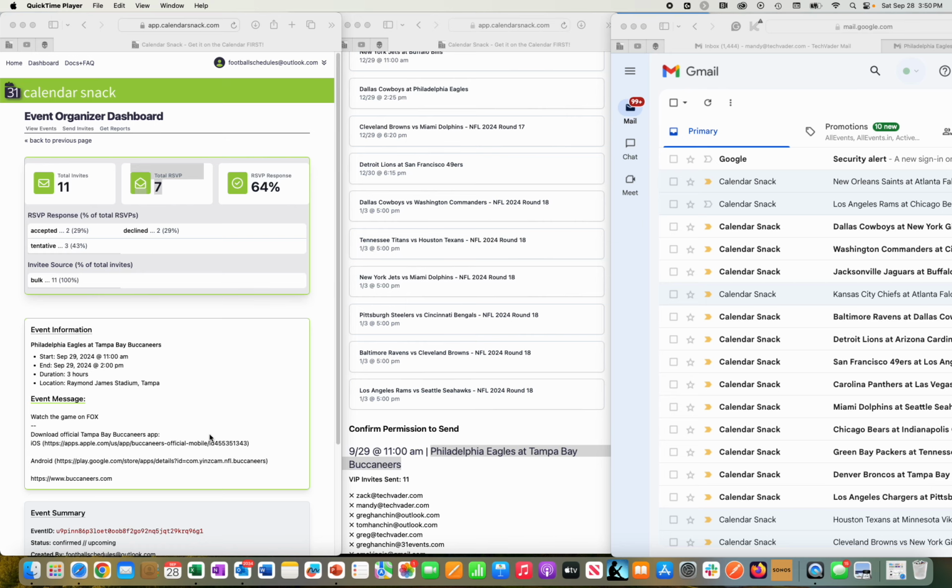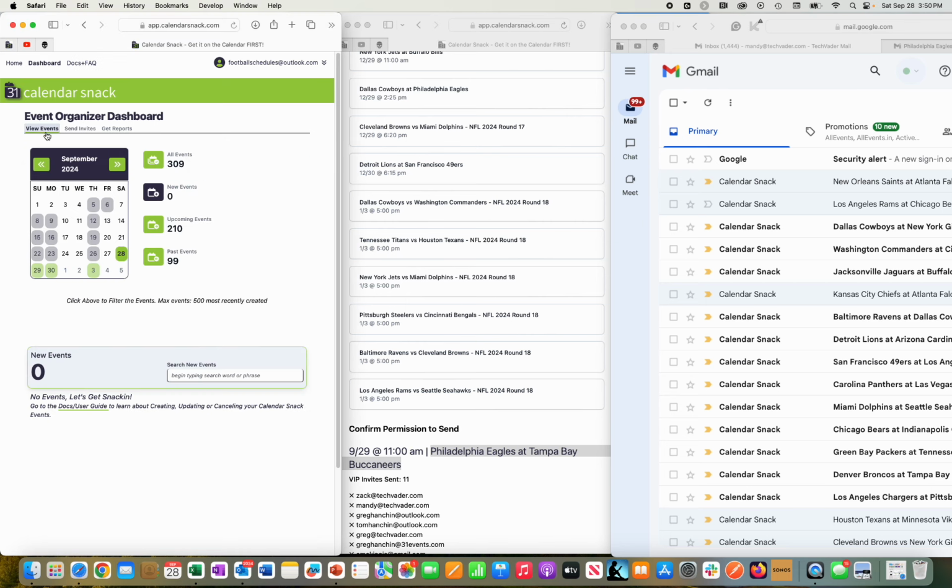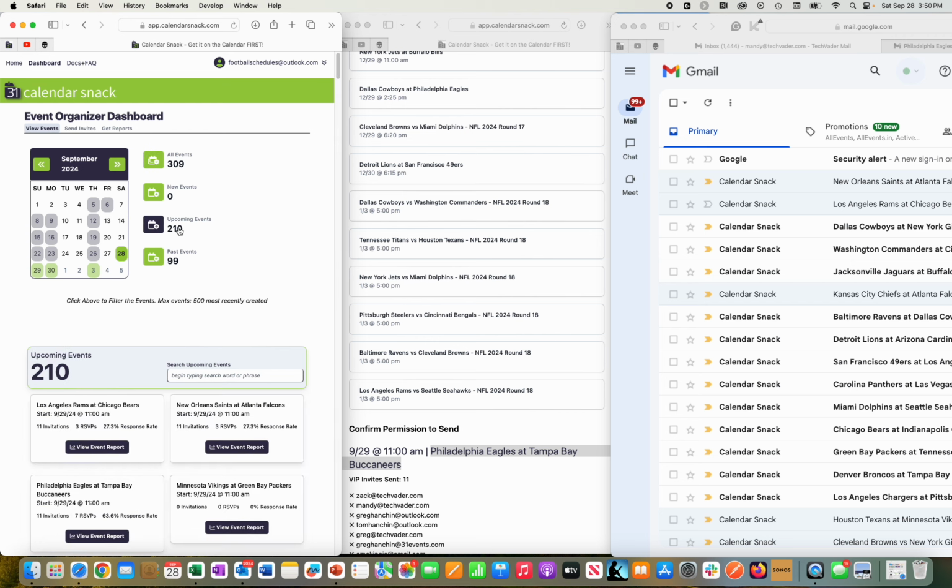Stop by. You can see them in the View Events Organizer dashboard here. Again, quickly, 309 events, 210 upcoming from the NFL season. I've loaded it into the data set here, and specifically to the 29th, which is tomorrow.